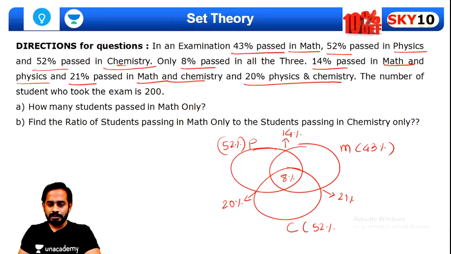If out of this 14%, 8% went to the center, then how much is left? Out of 14, if 8 went to the center, how much will remain? Total 6% will be here. Out of this 20%, if 8 went to the center, 12% will remain here. Now similarly, out of 21%, if 8% went, 13% will remain here.